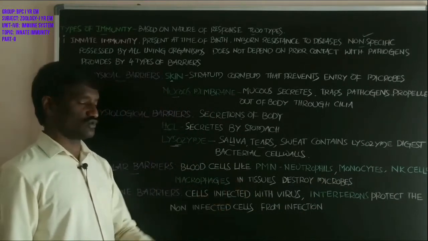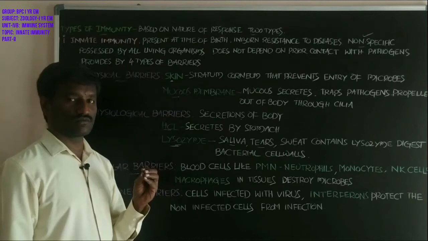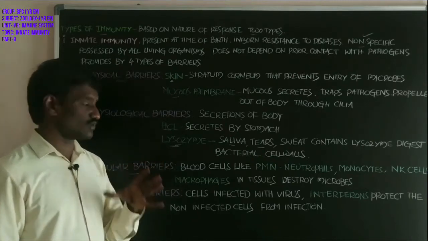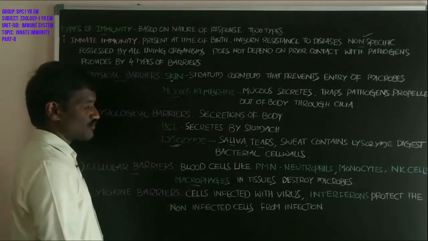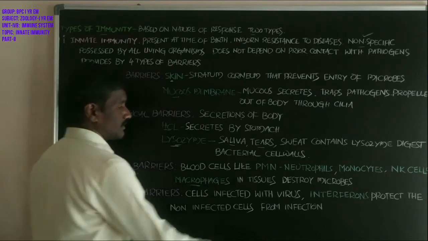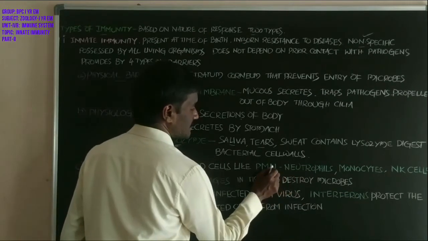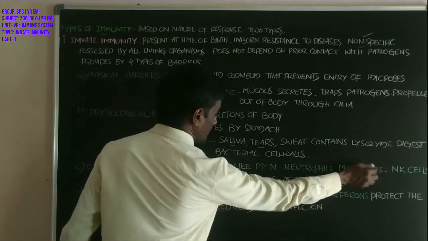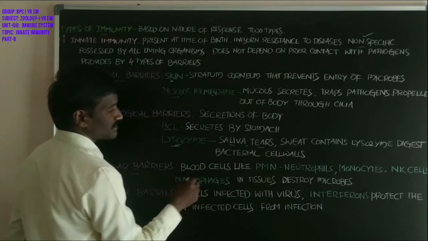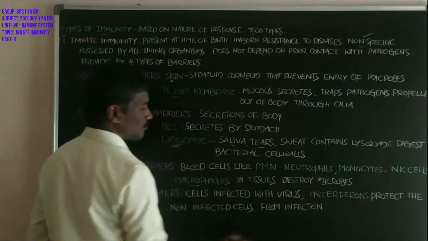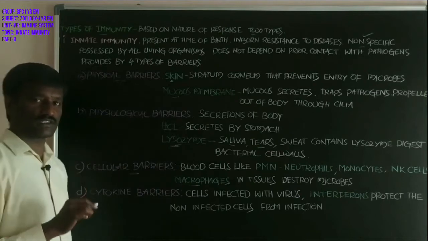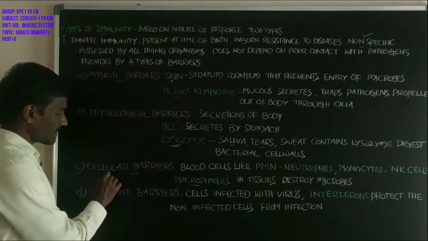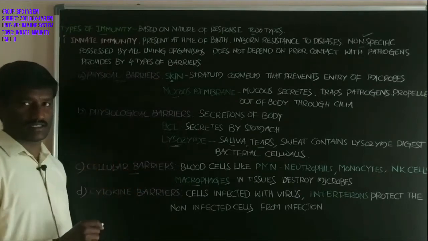Macrophages are present in the tissues, various types of tissues consist of macrophages. All these types of cells, neutrophils, monocytes, NK cells and macrophages, destroy microorganisms in the body, students. These act as cellular barriers.